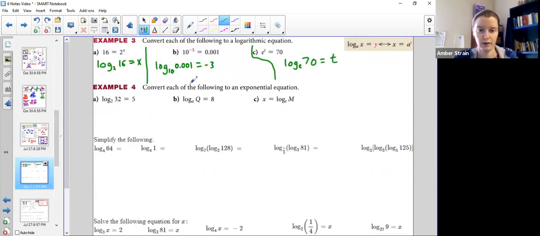So let's write these in their special form. This one would be just log of 0.001 equals negative 3. And then this one we could also write as ln of 70 equals t. And they're the same thing. It's just another form of the same thing.